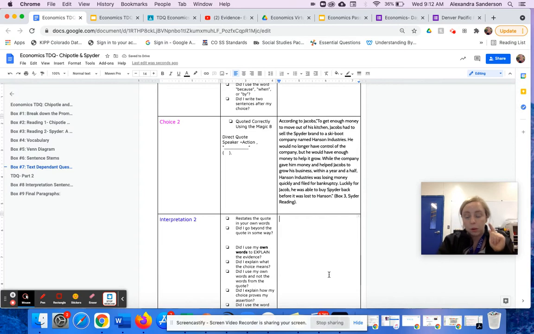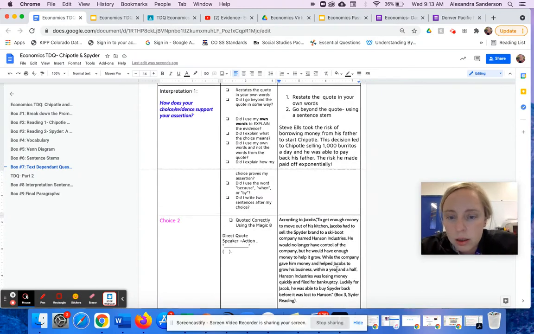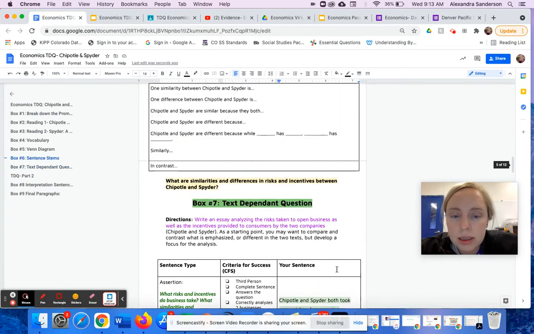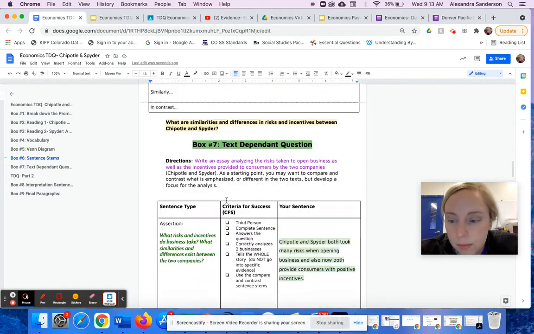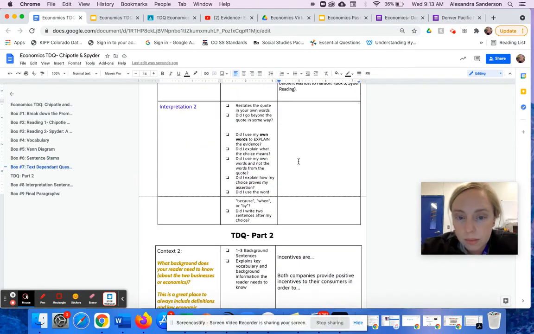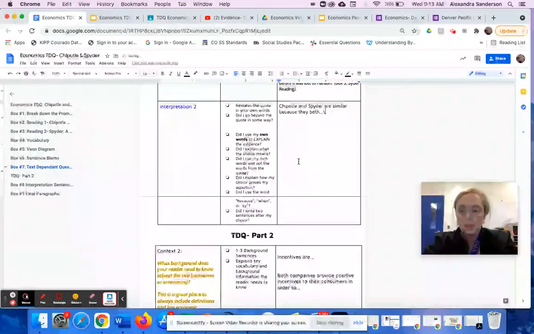So this is where I will compare and contrast in my interpretation. Now that I already have a quote about Chipotle and a quote about Spider, I'm going to use a compare and contrast sentence stem from box 6. Make sure you use at least 2 of these sentence stems. I'm going to say they are similar because they both took major risks to expand their companies.